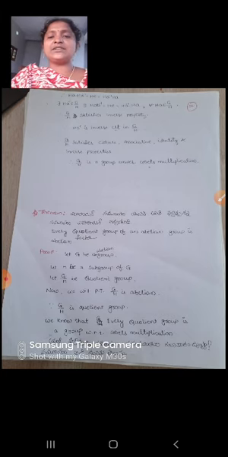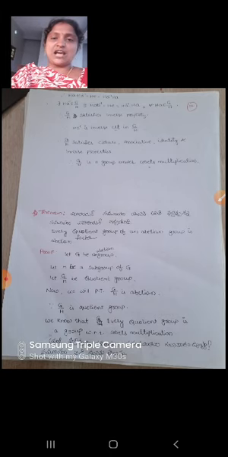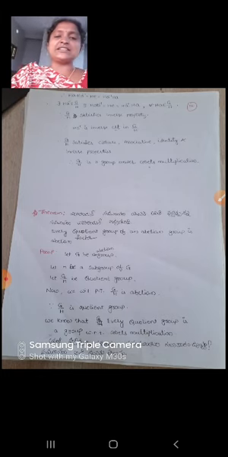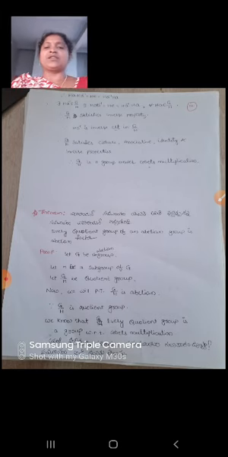So HA inverse is inverse element in G by H. So therefore G by H satisfies closure, associative, identity and inverse properties. So 4 properties G by H satisfied. Therefore G by H is a group under multiplication.